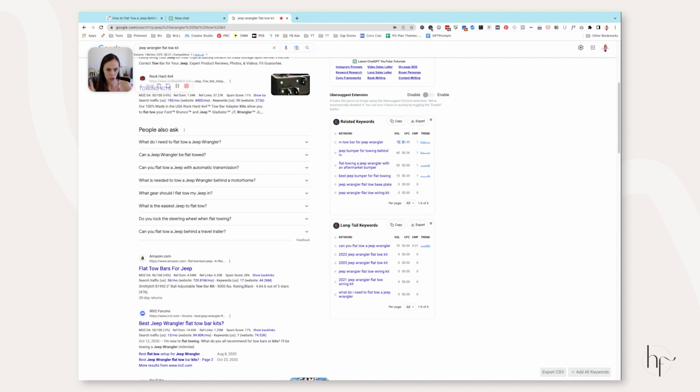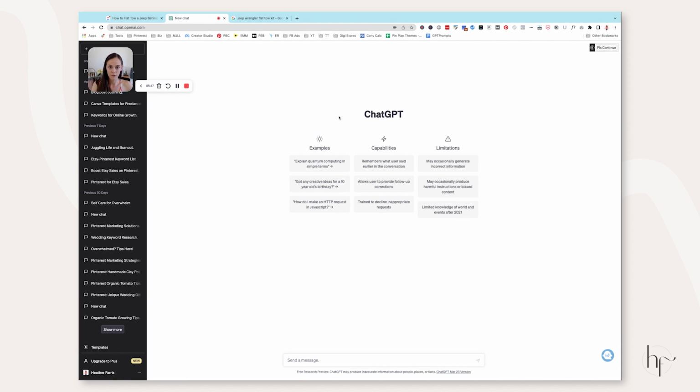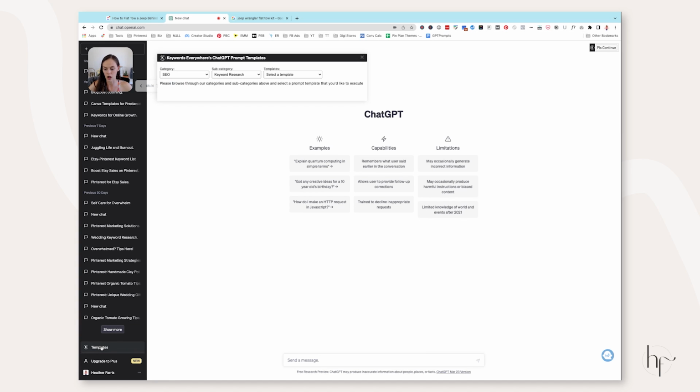So no affiliate link, just go to Keywords Everywhere and upgrade to a paid subscription. You can see here, well, it doesn't actually show that mine's paid, but it is. So anyways, free ChatGPT, free Keywords Everywhere to get started. So what you want to do is click your templates down here. Once your Keywords Everywhere extension is on, this little thing will pop up. You may need to refresh your screen to get it to pop up. Then you're going to go to SEO as your category. Your subcategory is going to be keyword research, and your template is going to be related keyword generator.